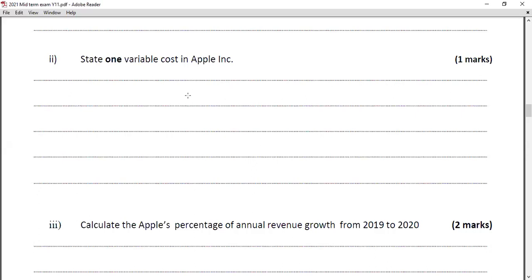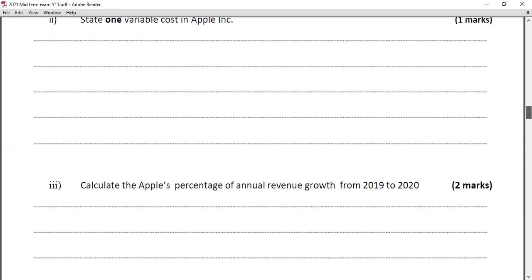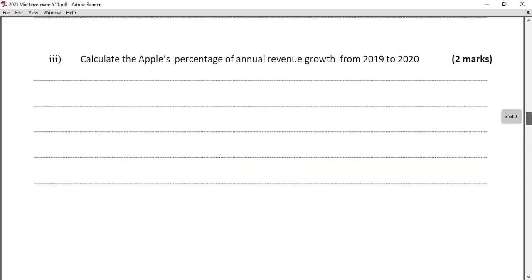So if you just write direct material, direct labor, that doesn't make any sense, even though it's logically correct. Let's say the variable cost, for example direct material, such as aluminium, lead or the silicon chips they're using, or sometimes a camera they're using in the phones. So you have to be more specific when you're writing application state questions. All right. And the next question, the third question here, question number 1, part 3.